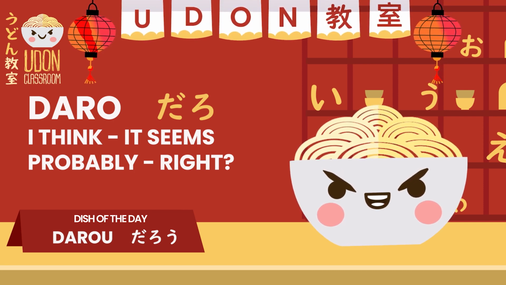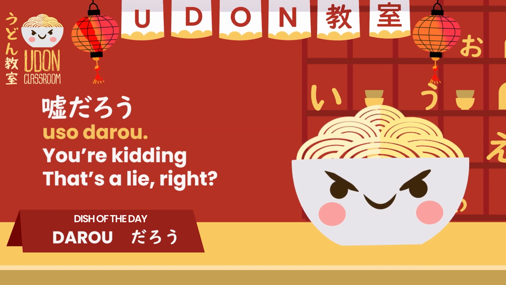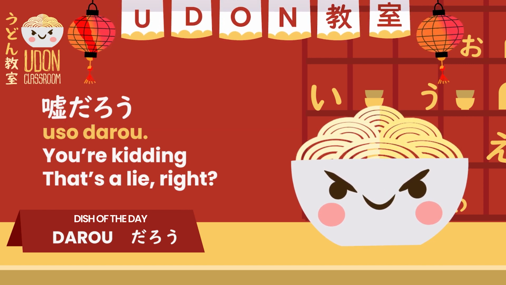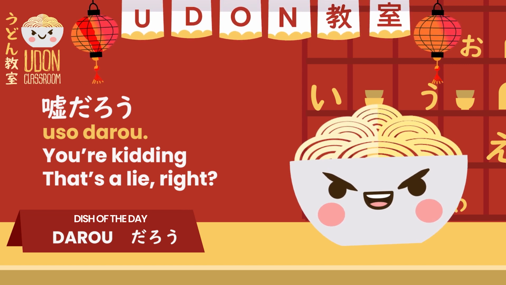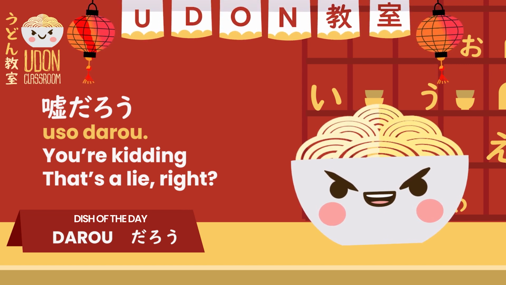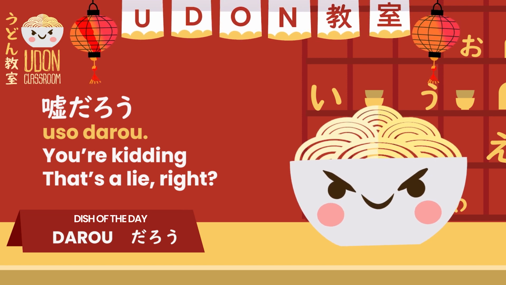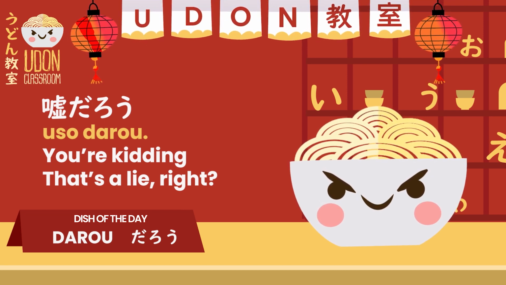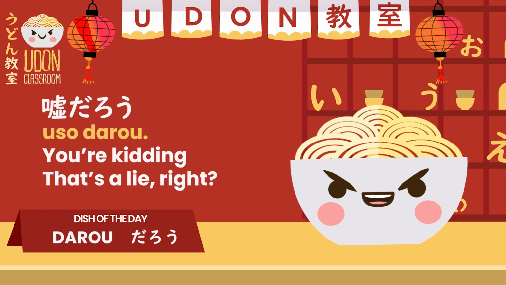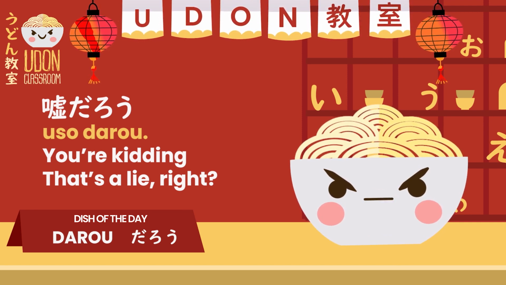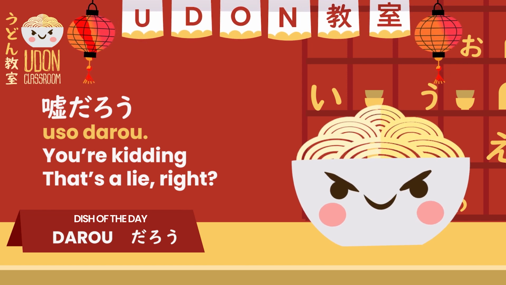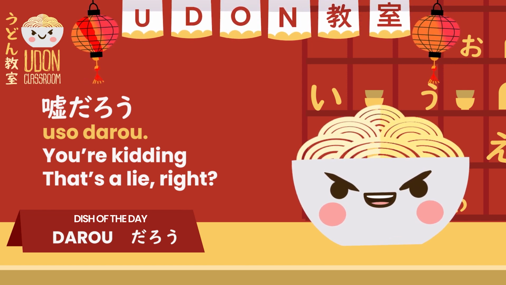So let's have a look at example A. Uso daro. You're kidding. That's a lie, right? That's the kind of meaning here. Uso meaning lie and daro, which is like right. Now this can express either confidence that it's likely a lie or that you're asking for confirmation, though it depends on the tone of the speaker and the situation as well.